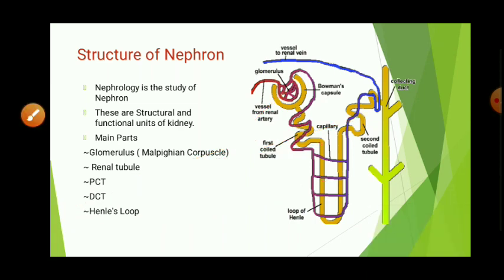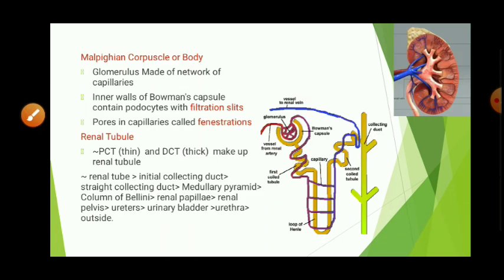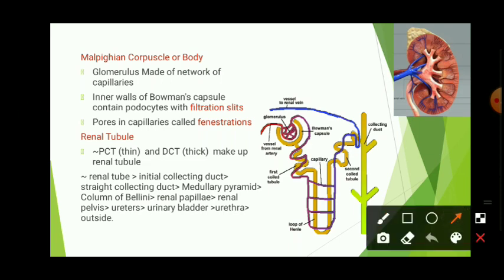Let's learn about the Malpighian corpuscle. It is also called the Malpighian capsule. You are able to see here, this is called the Malpighian body, and there are two structures here: first the glomerulus and second Bowman's capsule.